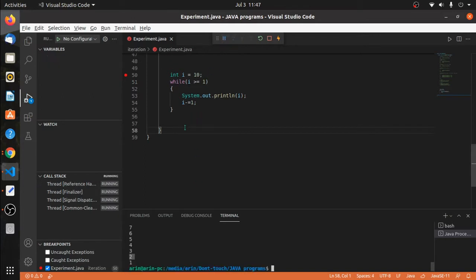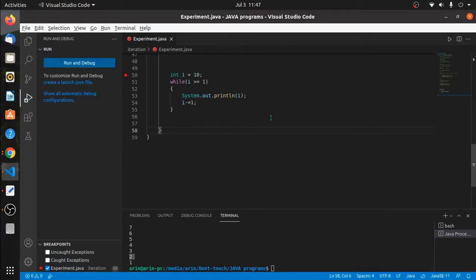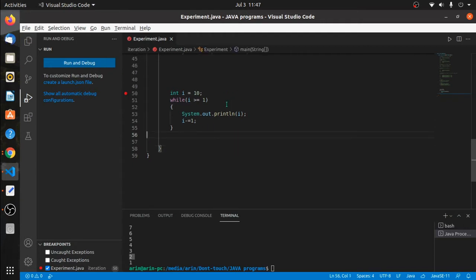So this is how the while loop operates. You can start with any variable in the initialization phase. You can write any conditions, and so on. If you want, you can jumble up conditions as well.